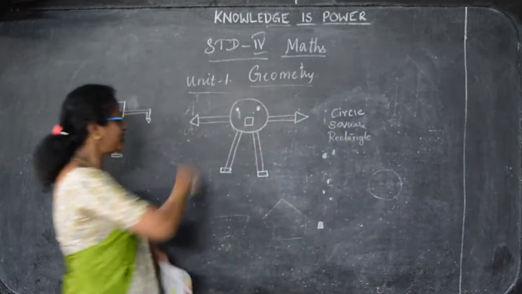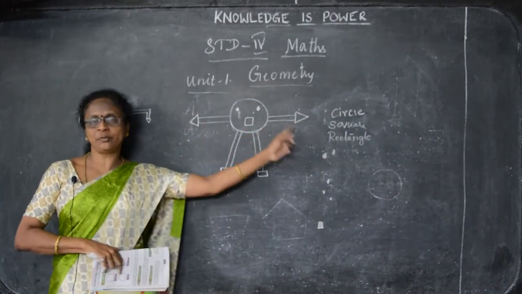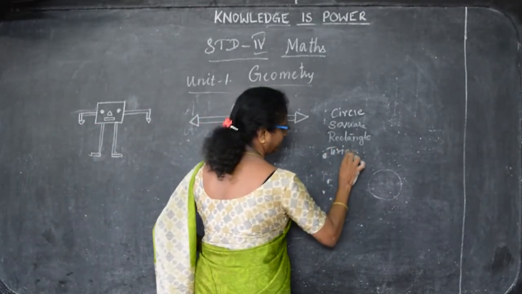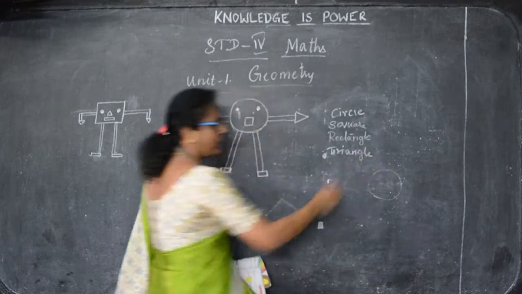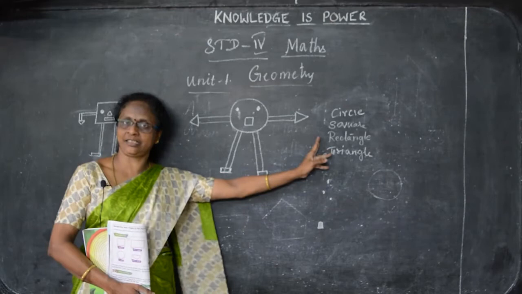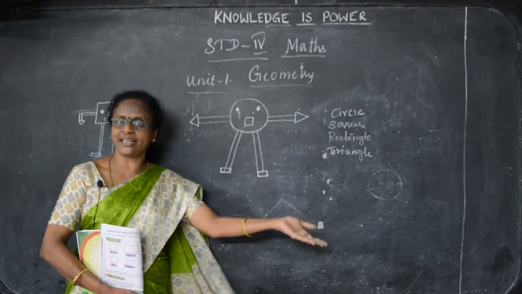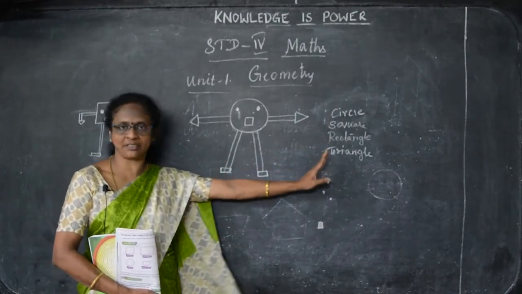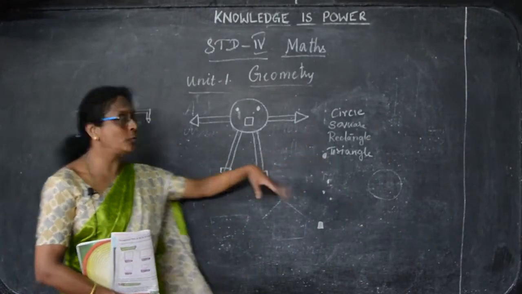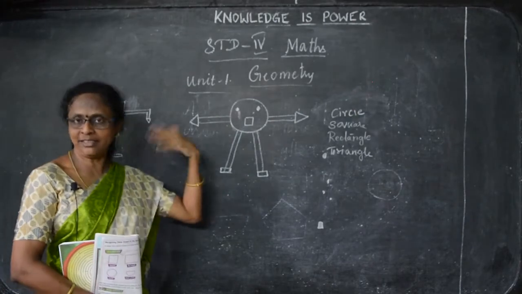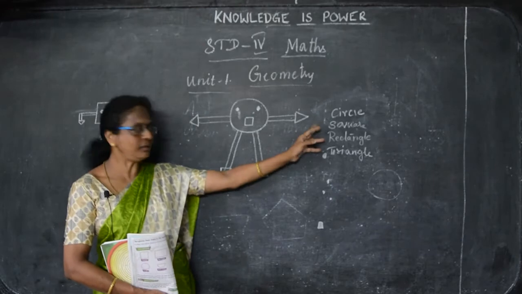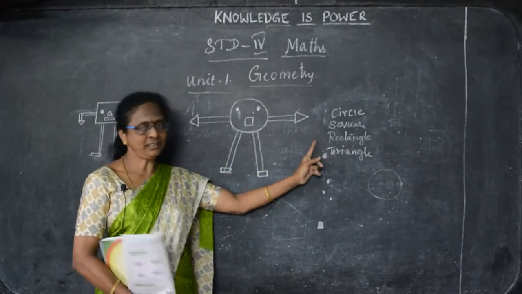And these two hands, it seems to be like a triangle. Okay, so you write the triangle. Again, its legs, it seems to be a rectangle. So we have already written the rectangle. No need to write it again and again because we have already written that shape here. And here this one is also the rectangle. So this is enough. So what are all the shapes there? Again it is repeated, no need to write, one time is enough. So in this picture we have seen circle, square, rectangle and triangle.